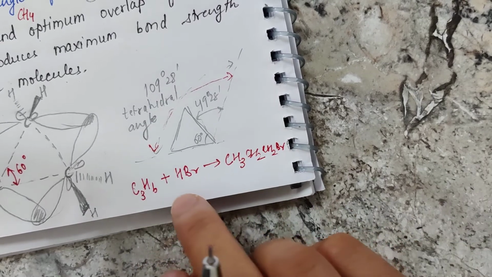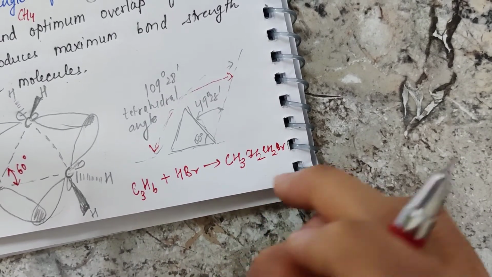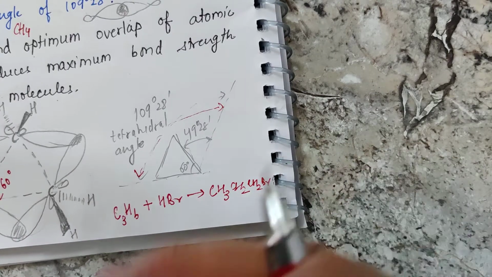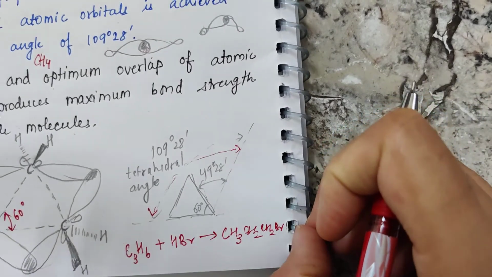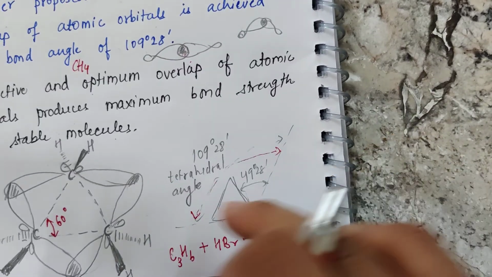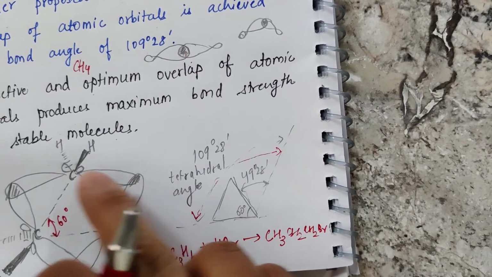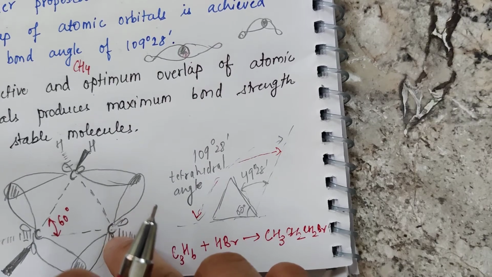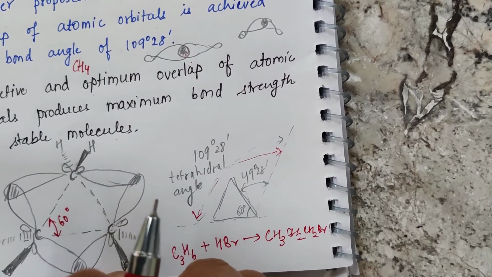The ring opens and a substituted product is obtained. This kind of reaction is shown by cyclopropane easily at room temperature. This is because the overlap is not optimum, so the bond strength is less and hence the stability is less, resulting in the higher reactivity of cyclopropane.